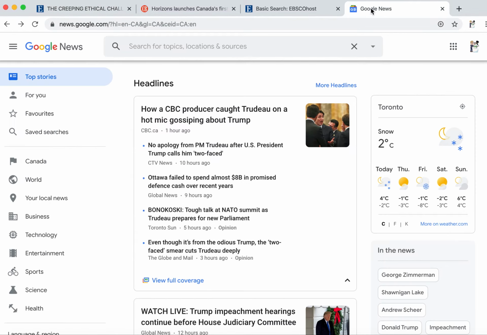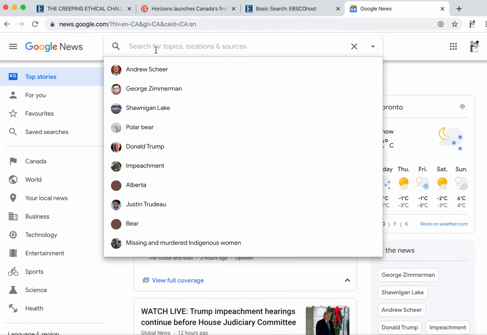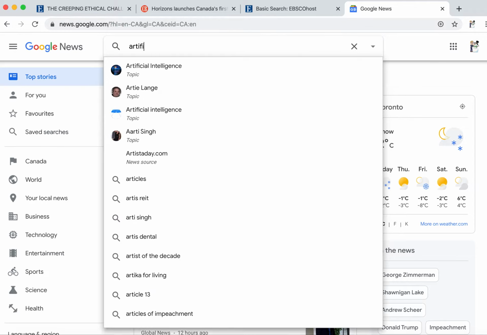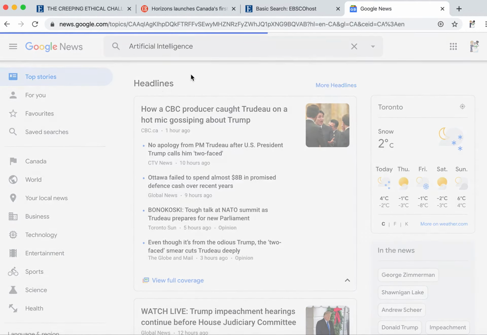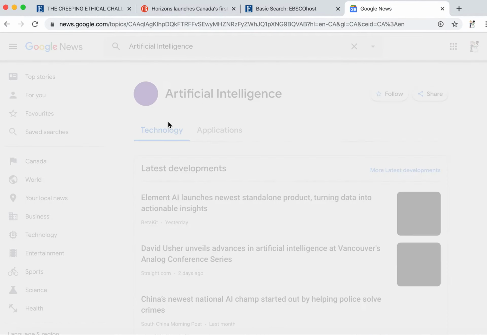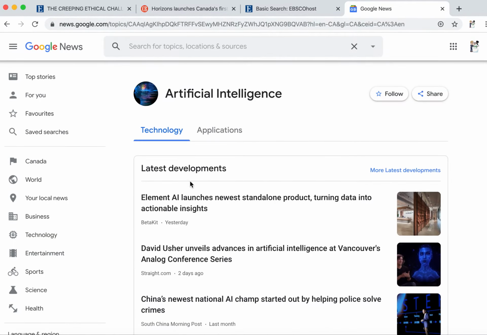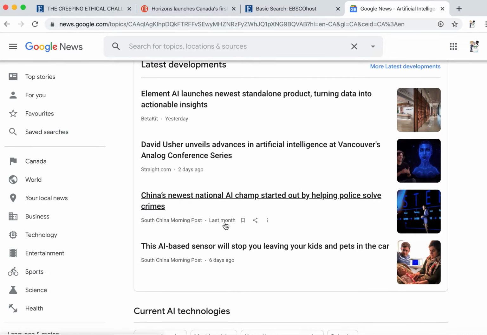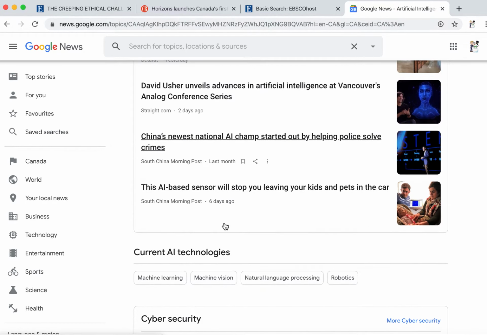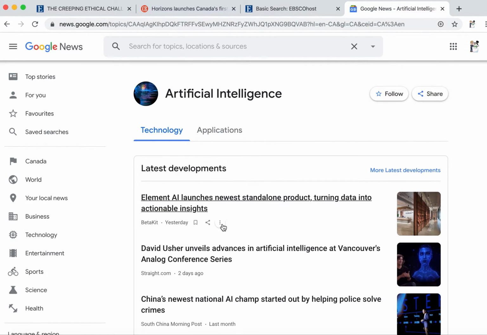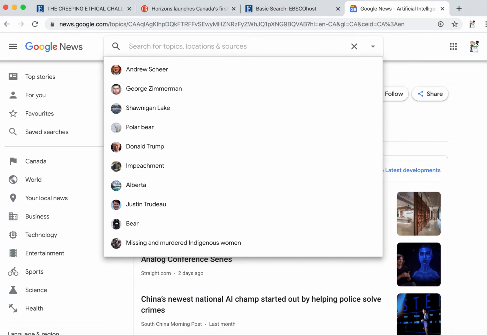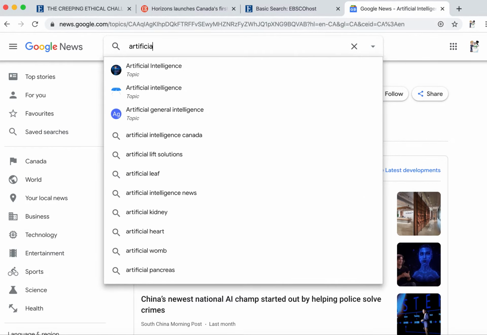And then lastly, just news.google.com, see what's happening under artificial intelligence. So here are some basic things that are recently happening. If you're not sure what to do, you could go there.